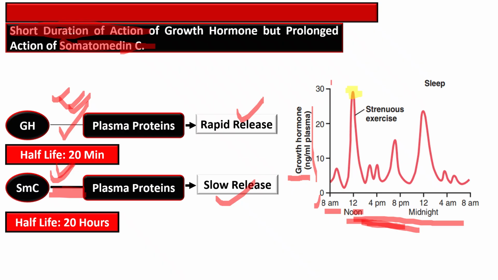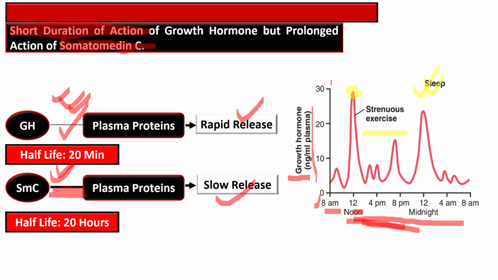In the afternoon and evening, from 1 p.m. to 8 p.m., there is fluctuation in the growth hormone level with multiple small pulses. In the night time, during sleep after 10 p.m., there is again a major growth hormone spike during the early sleep phase, and this is another significant pulse, possibly due to deep sleep stage or slow wave sleep.